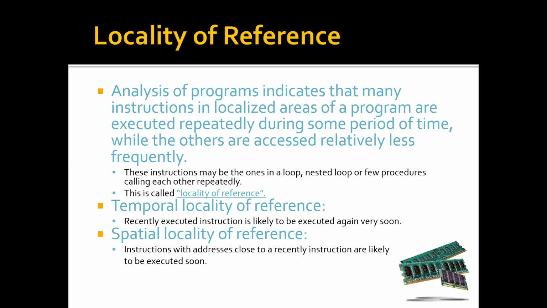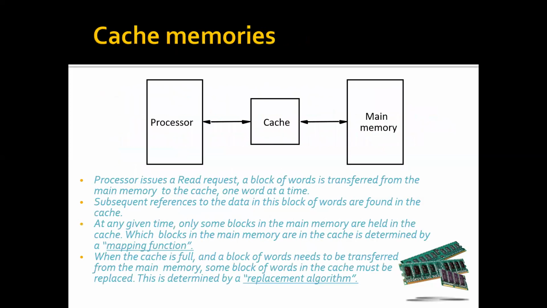Spatial locality of reference says that instructions with addresses close to a recently executed instruction are also likely to be executed soon. So if instruction I is executing now, I may be executed in the near future. This is temporal locality of reference. But spatial locality of reference says not only instruction I, but instructions I plus 1, I plus 2, I plus 3, and some more instructions which are in close proximity to the currently executed instruction are also likely to be executed soon. That is called spatial locality of reference.